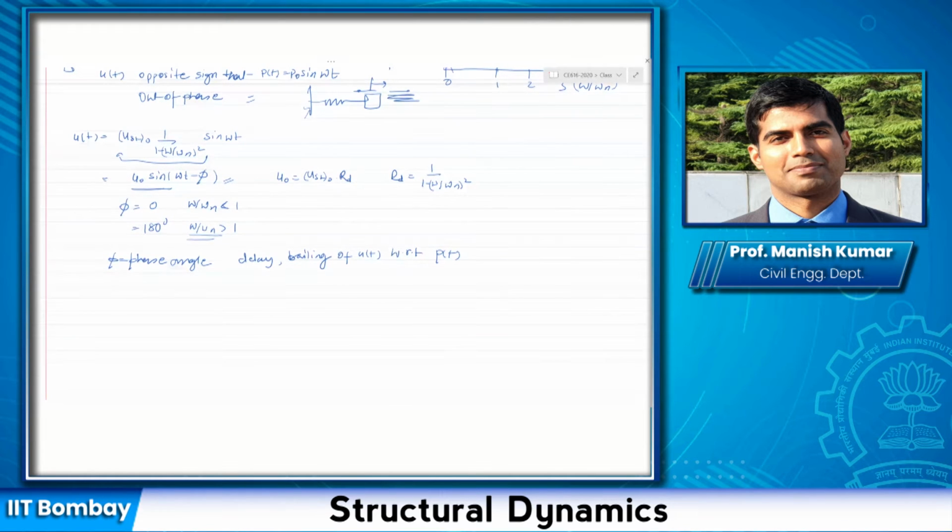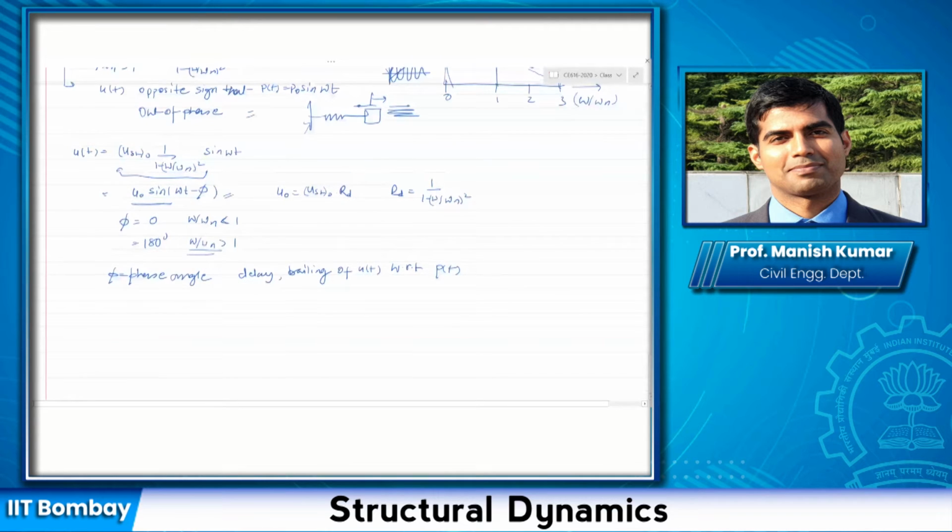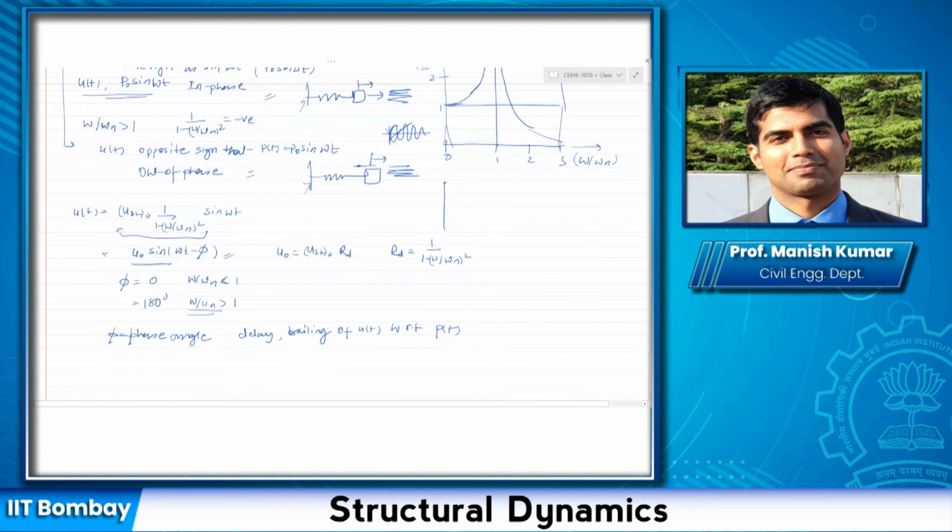For example, in this case, if I wanted to draw something like this here, let us say this is frequency ratio 0, 1, 2, 3, and these are the angles in the vertical direction, 0, 90 degrees, 180 degrees. So we said that when omega by omega n is less than 1, this is 0 degrees, and when it is greater than 1, it is 180 degrees.